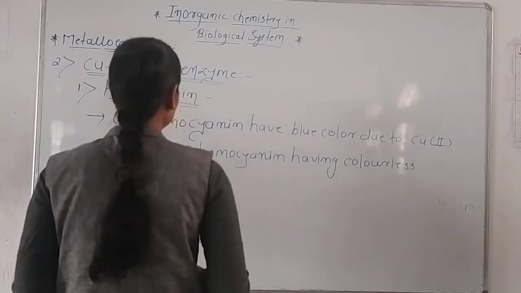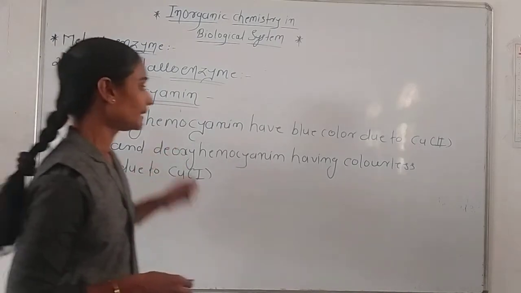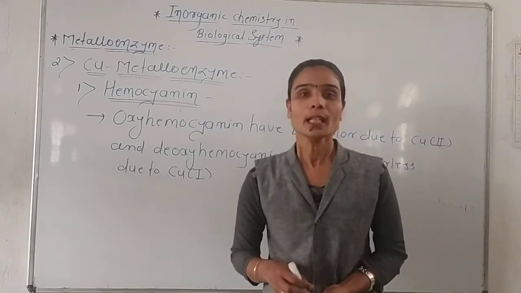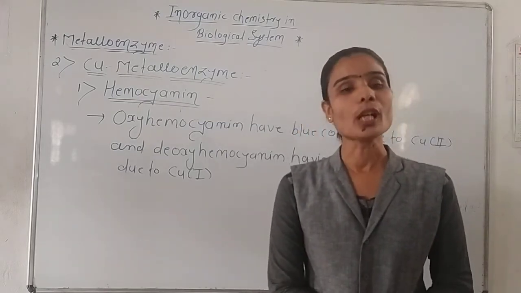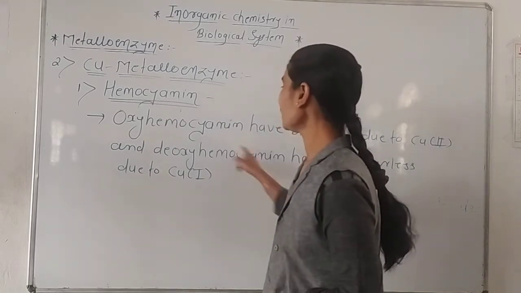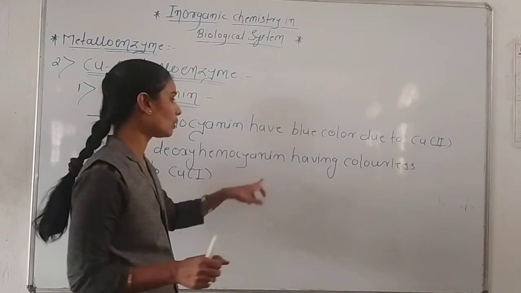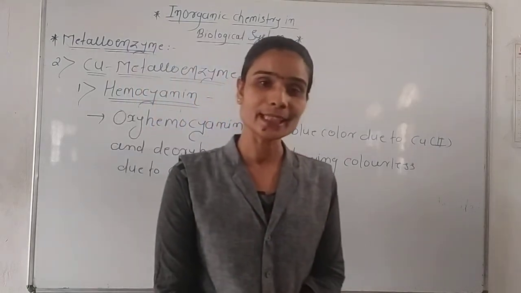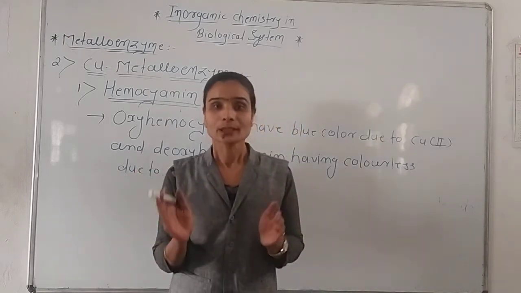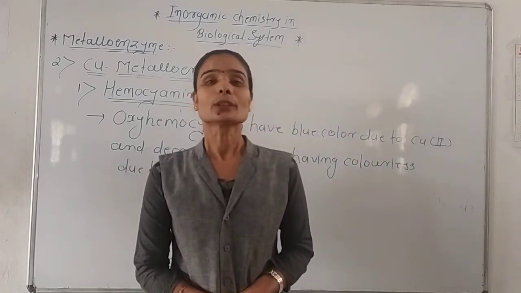copper in the +1 oxidation state. Okay, hemocyanin, as I said at the starting of this point, is a blue color protein, and that blue color is due to the +2 oxidation state of copper, because when copper has +2 oxidation state it has one unpaired electron, and that one unpaired electron gives blue color to the oxyhemocyanin. In deoxyhemocyanin copper has +1 oxidation state, and all electrons are paired. So in the +1 oxidation state, the deoxyhemocyanin is totally colorless.